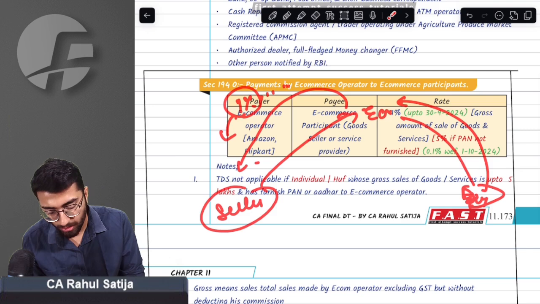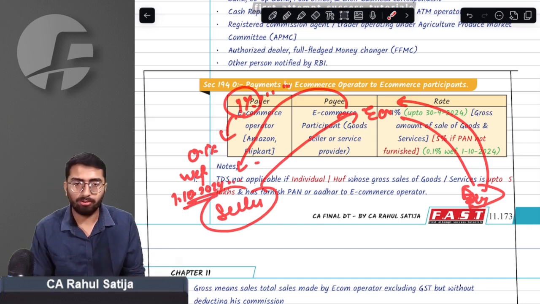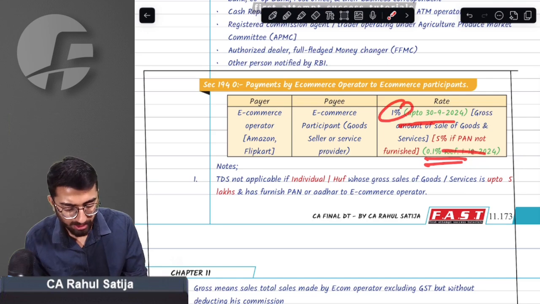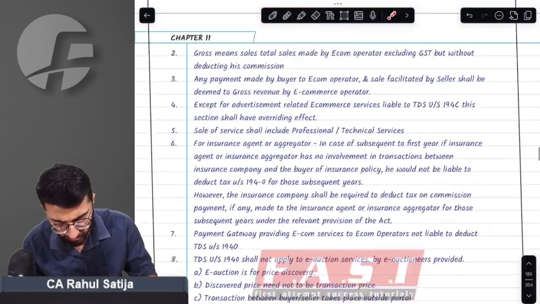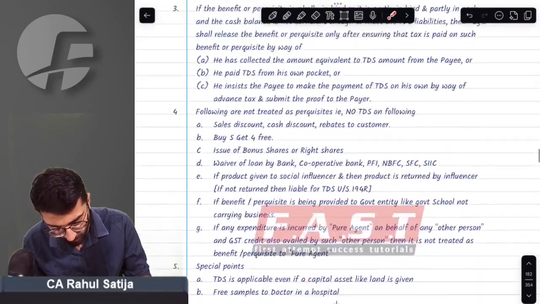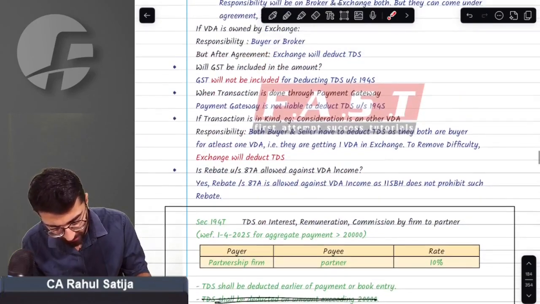This 1% rate has been reduced to 0.1% with effect from 1st October 2024. Earlier, this rate was 1%, but it has been reduced to 0.1%. 194Q, no change. 194R, no change. 194S, no change. There is a new section added, that is 194T.